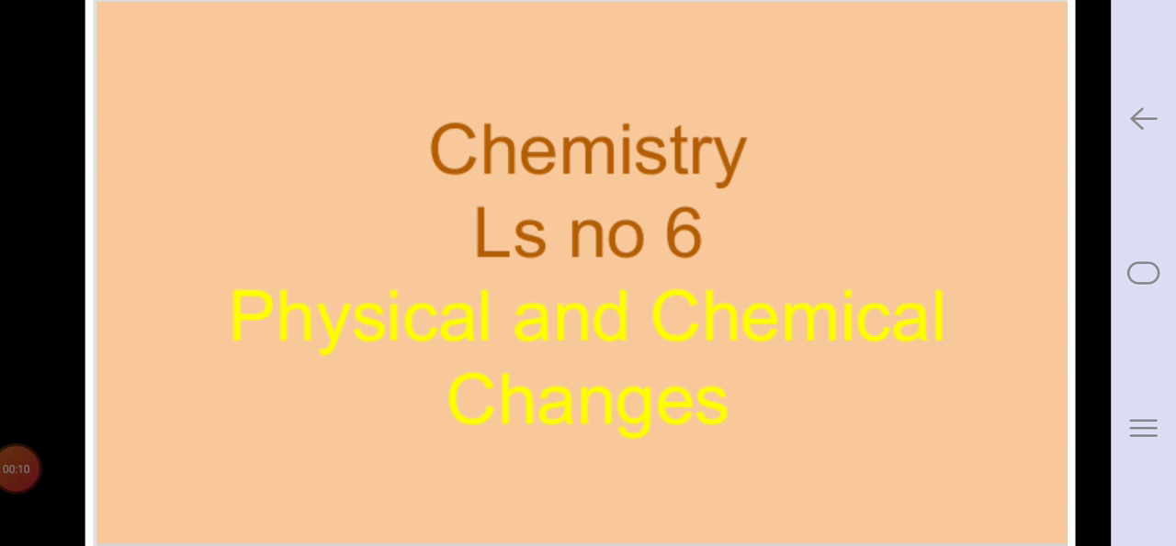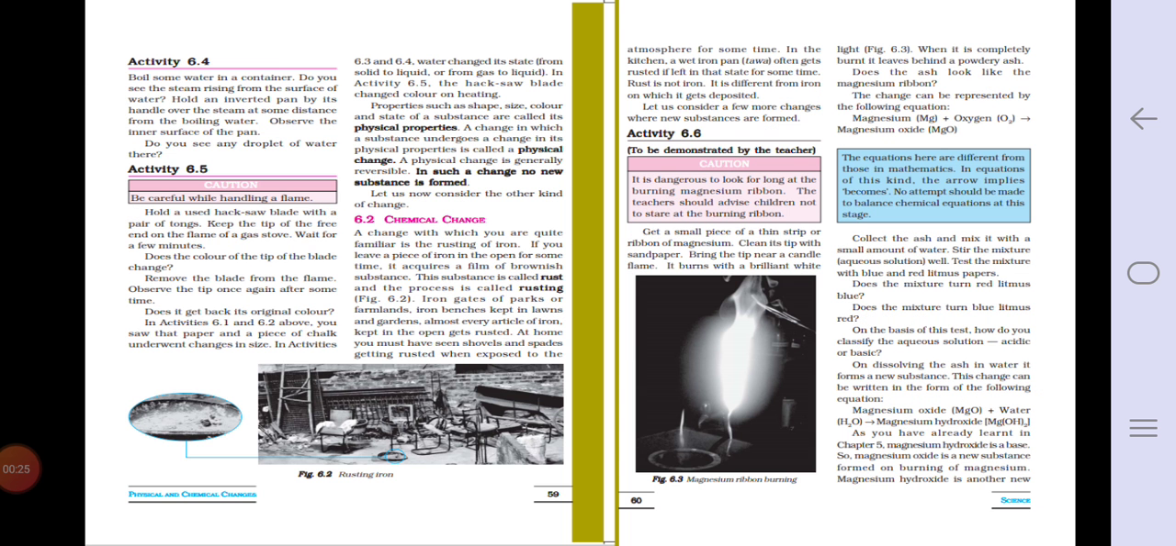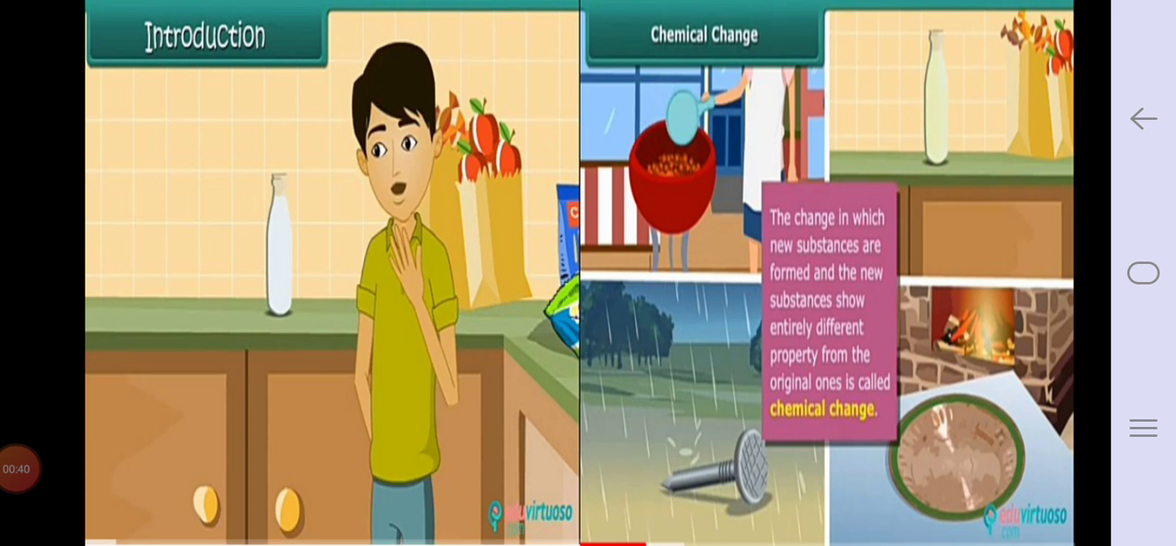In this lesson we have studied what physical changes are. Physical changes are changes in which only the physical properties of a substance are changed. They are called physical changes. So today we are going to learn about chemical change. In the book, it is given first about rusting. It is a chemical change. So we'll see one by one what chemical change is.